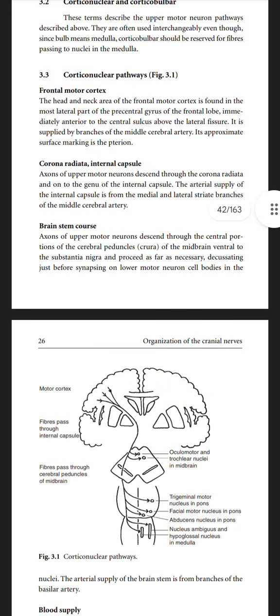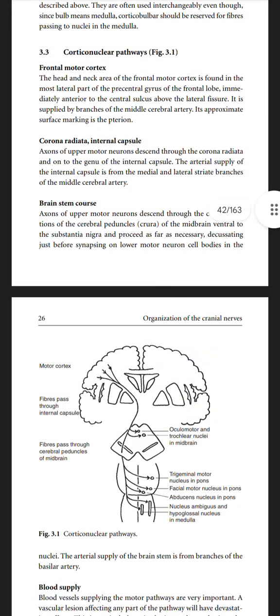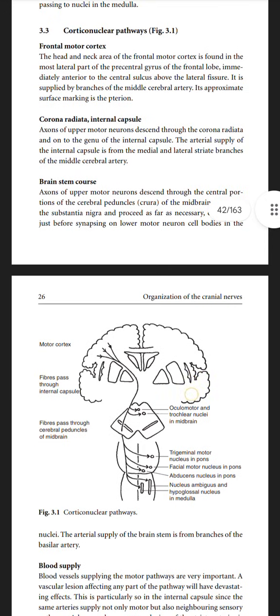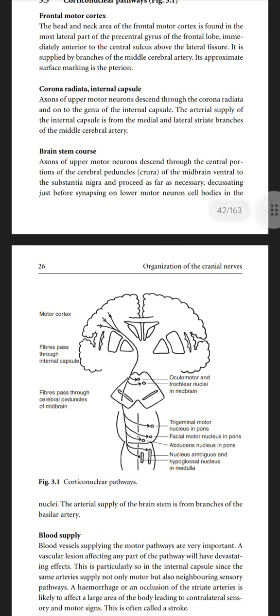Corticonuclear pathway. Frontal motor cortex. The head and neck area of the frontal motor cortex is found in the most lateral part of the precentral gyrus of the frontal lobe, directly anterior to the central sulcus and above the lateral fissure. It is supplied by branches of the middle cerebral arteries.